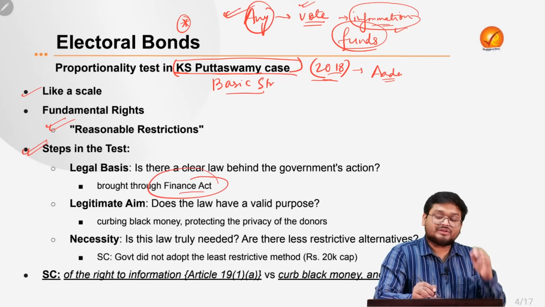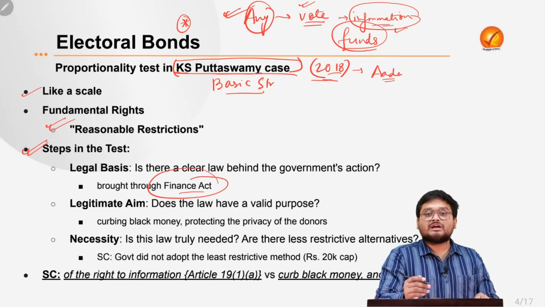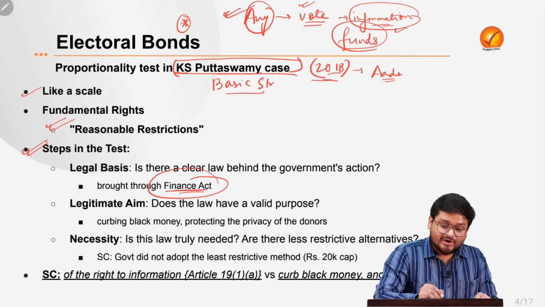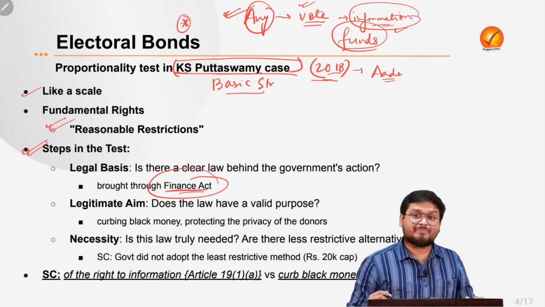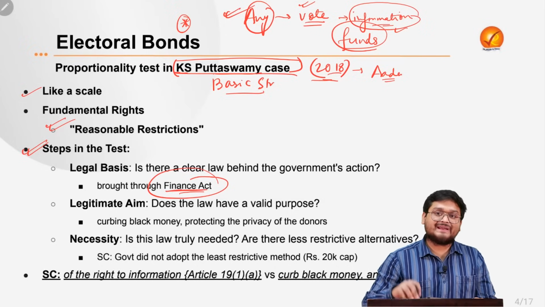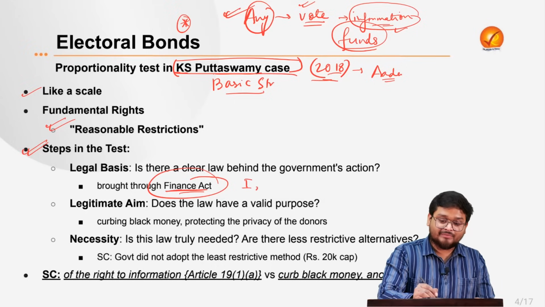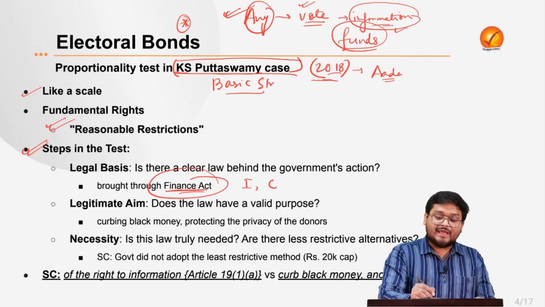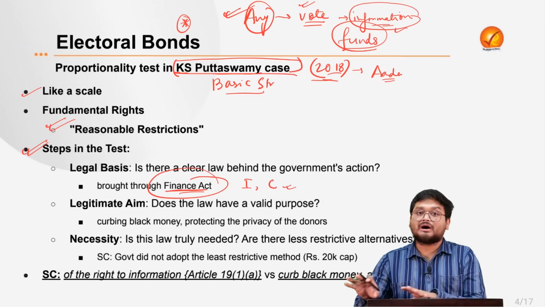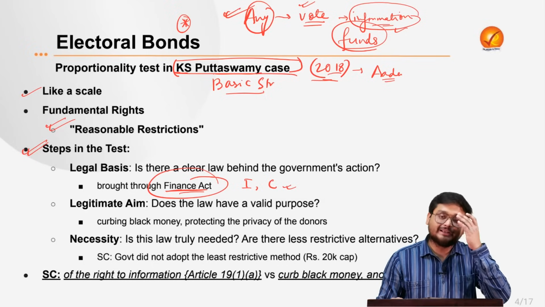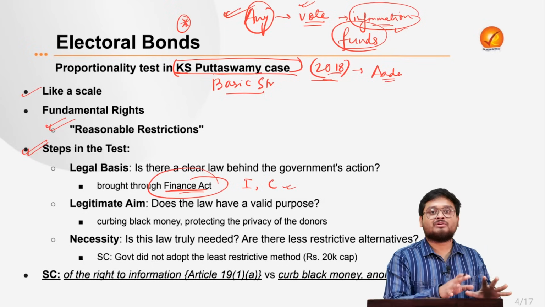Yes. In 2017-18, the government did introduce the law via the Finance Act, and it passed through the Lok Sabha and made various amendments in the Income Tax Act, in the Companies Act, and also in various provisions of some other acts too. So it amended those acts to introduce the electoral bond scheme.